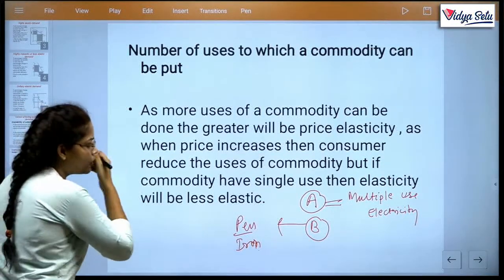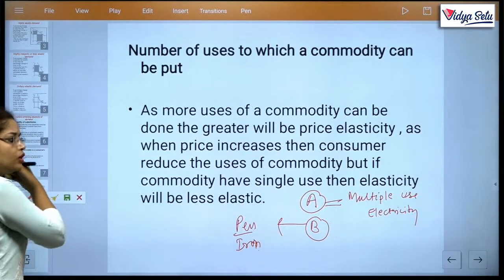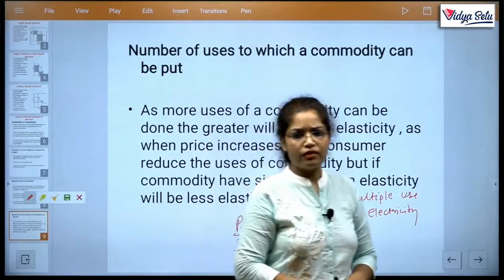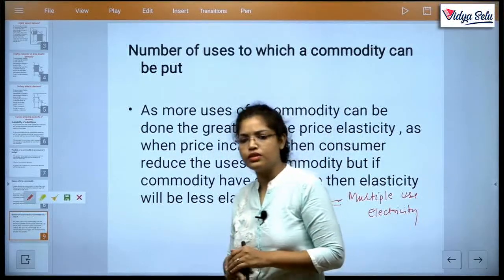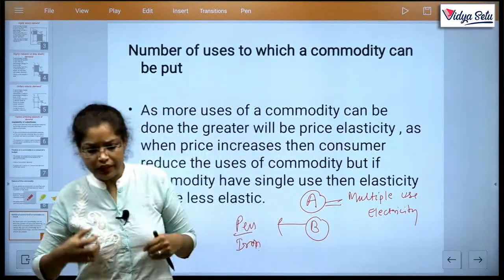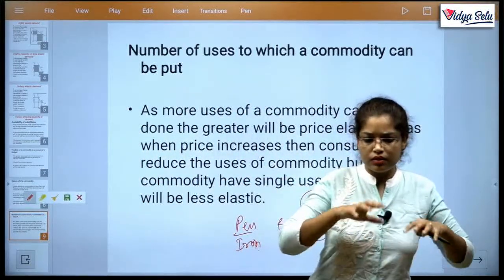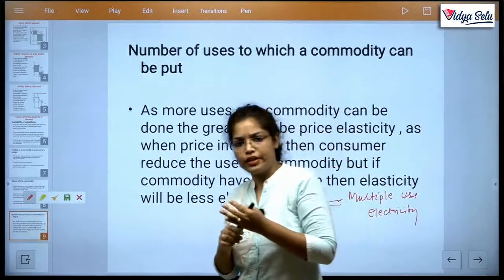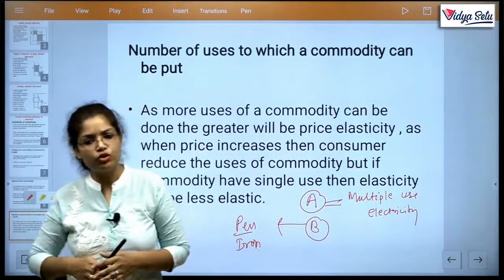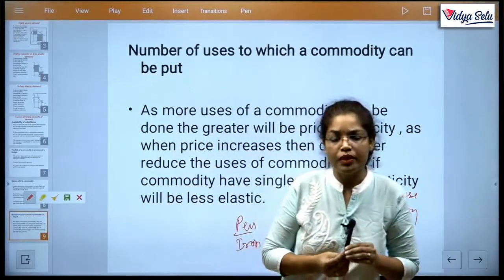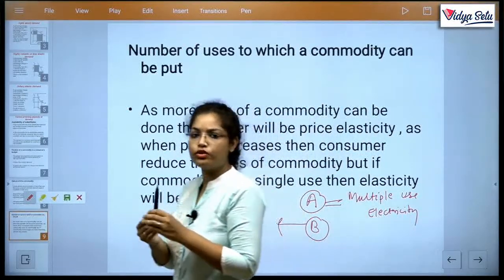One point, the importance of elasticity also. Why? एक क्वेश्चन आता है, बच्चों ने कई बार पूछा है कि हम क्यों पढ़ते हैं. Why is elasticity in our syllabus? Because it affects us. If I decide the prices of a particular commodity, I'm a producer and I want to know how much my product prices affect the consumer.